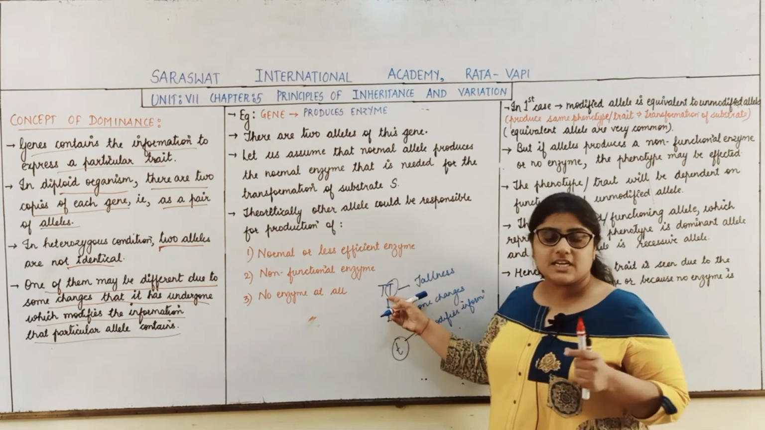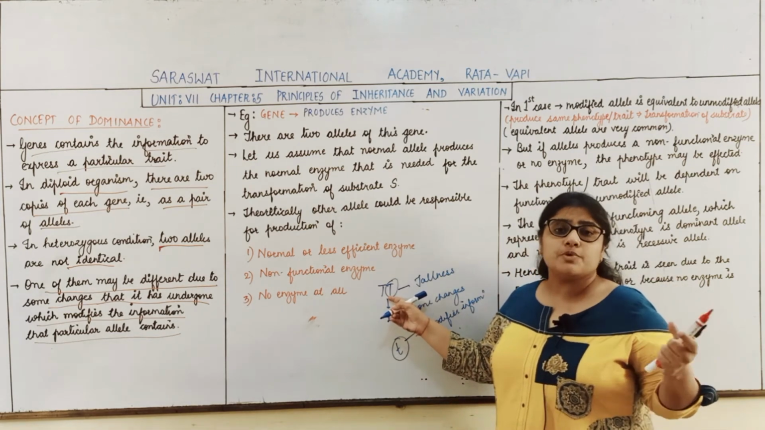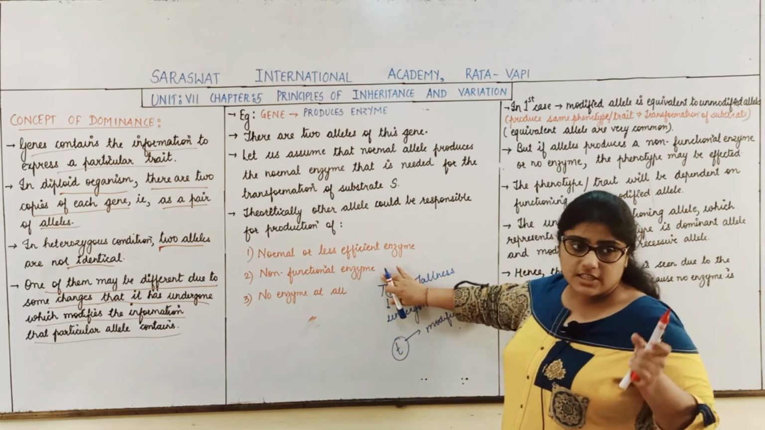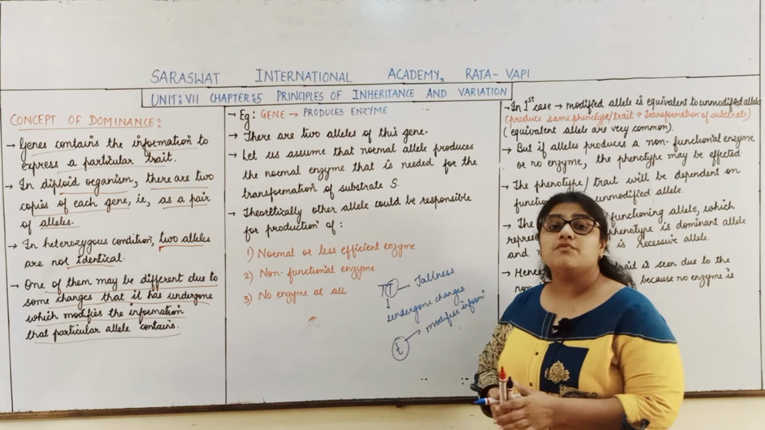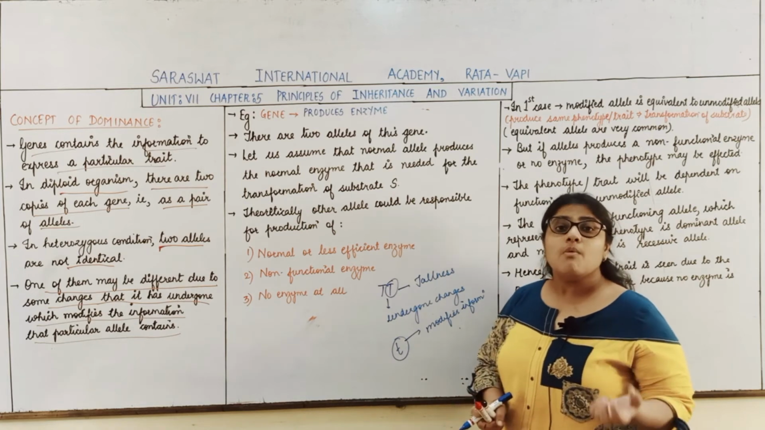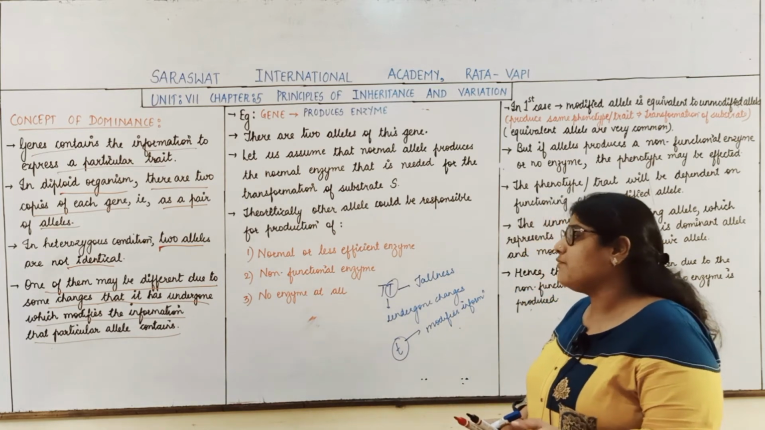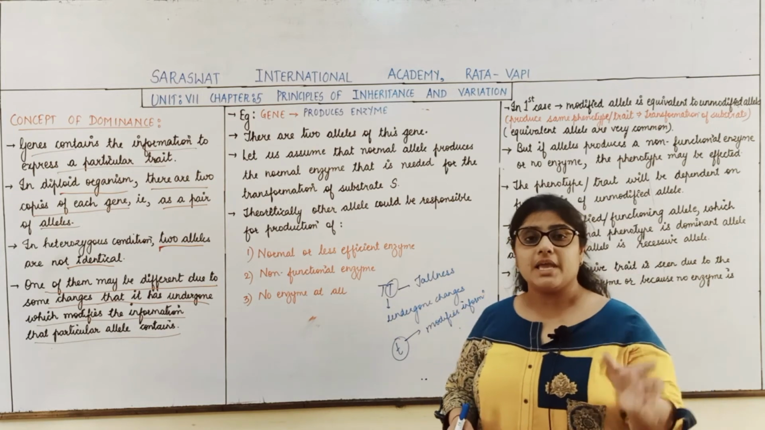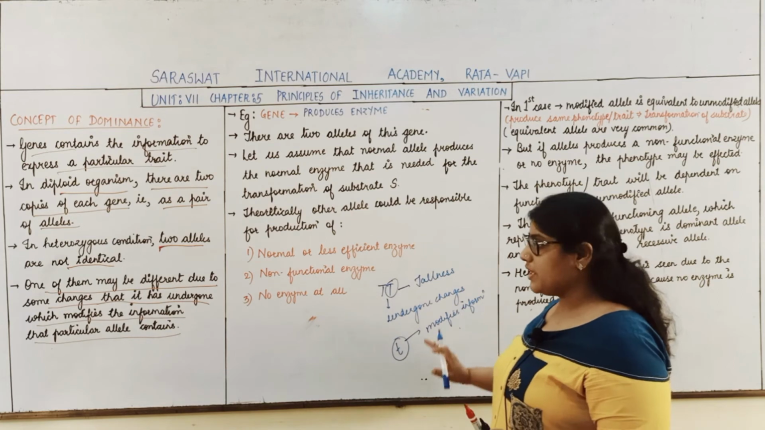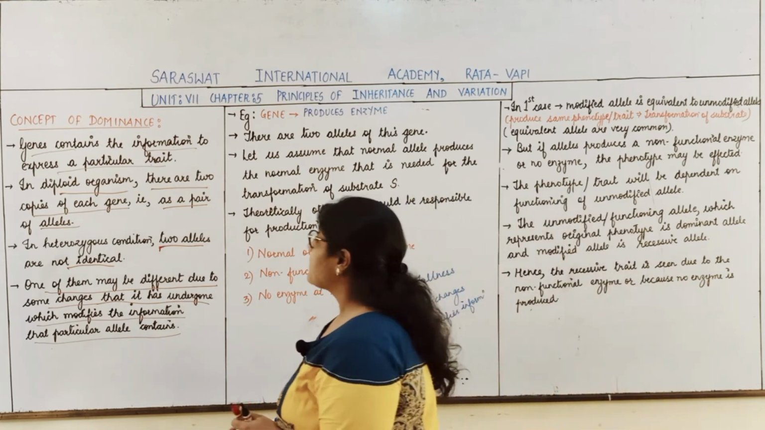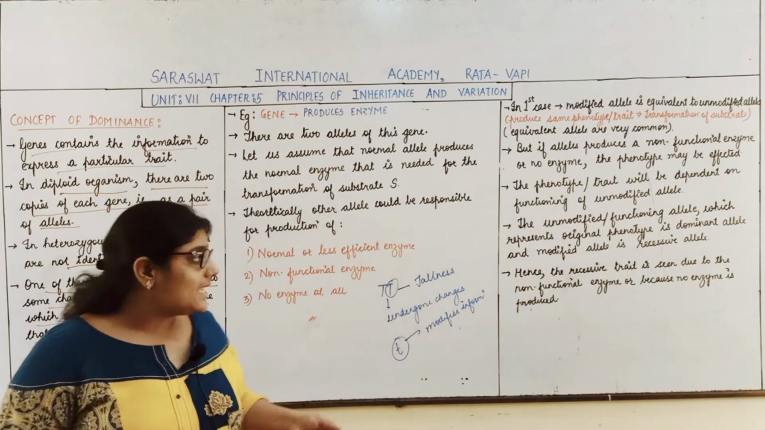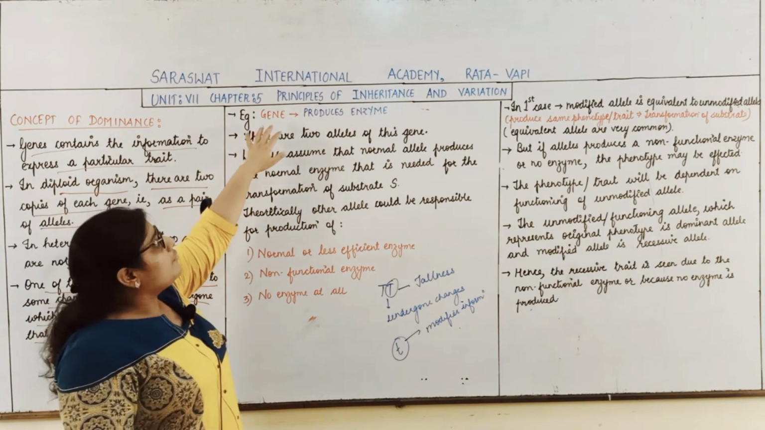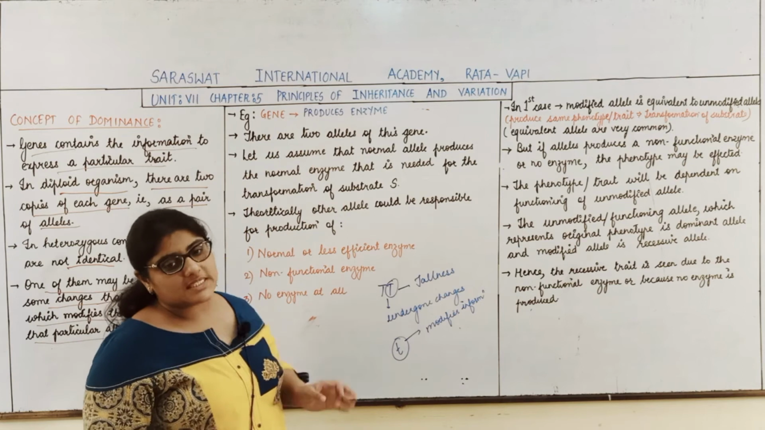Basically, capital G contains the information to produce the tall plants. But due to the change in the allele, the information also modifies. And as the information modifies, the phenotypic character may also get modified. Clear, students?